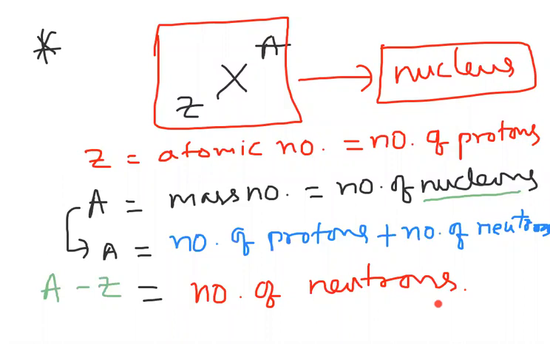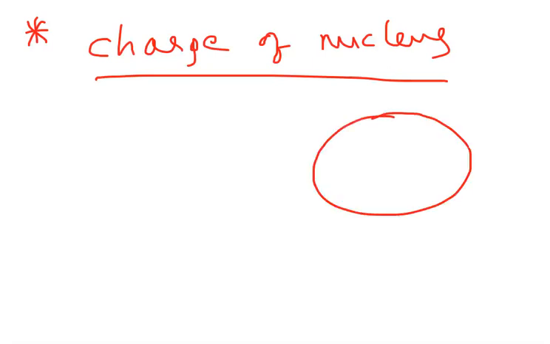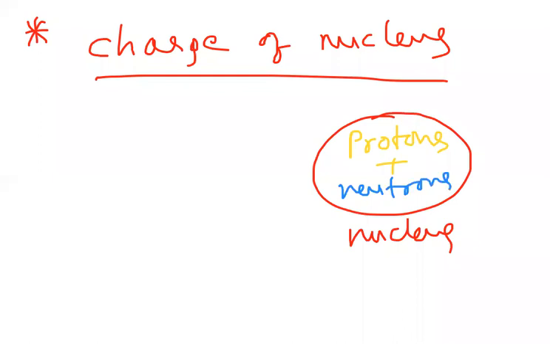Now we have to discuss the charge of the nucleus. Let us observe the first point. What is the charge of the nucleus? I want to know the nucleus charge. Suppose this is the nucleus. Inside the nucleus we have protons as well as neutrons. Only two things are present, protons and neutrons. We know that neutrons don't have charge.